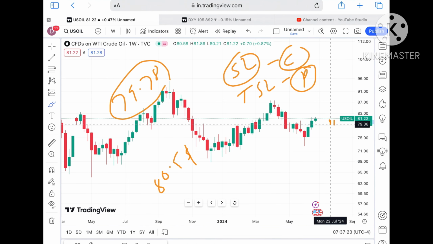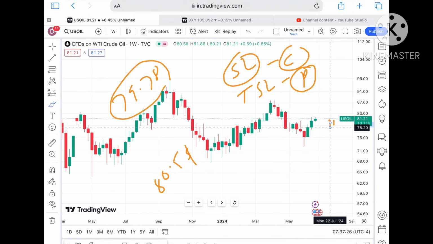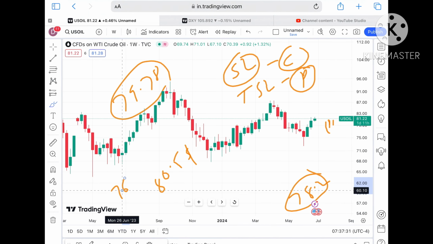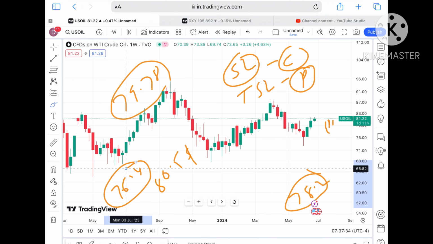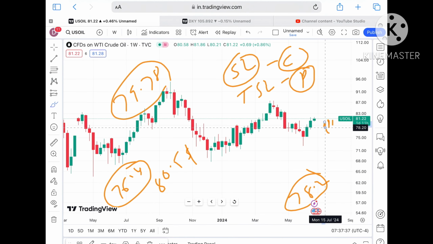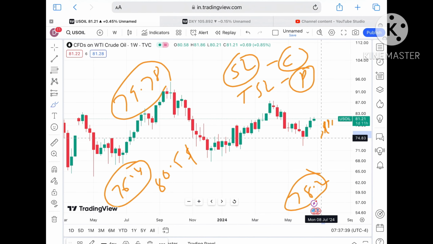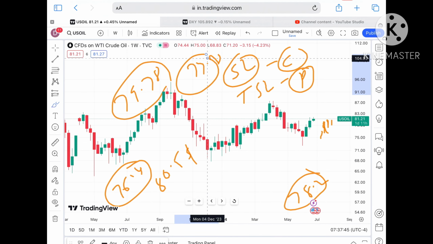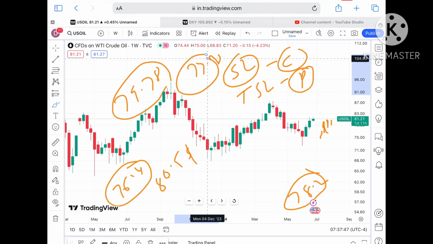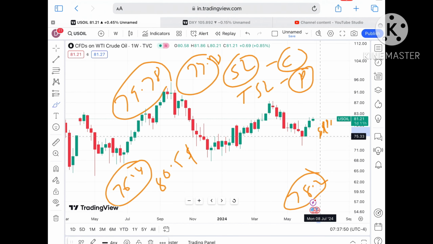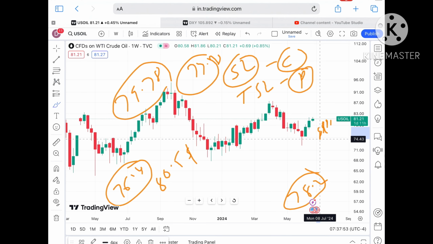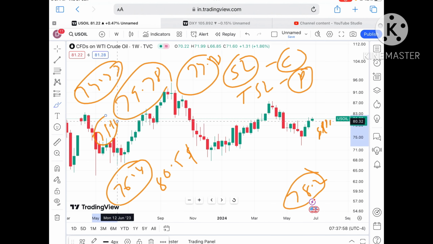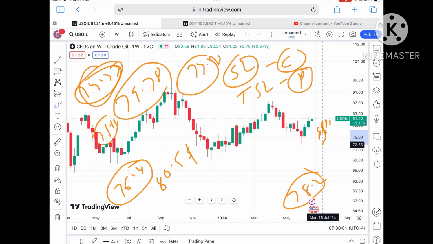If the price falls below that particular zone, chances are high it will go further down, and a probability of touching $78.2 will be there, and then a probability of touching $76.4. If the price starts falling below 76.4, a further downfall we can see, then a probability of going below a level of around 74.73 will be there. You have to understand, as soon as the price starts going below a level of $76.3, the probability will be very high it will go further down, and then it can touch a level of $75.13, then a level of $74.33.